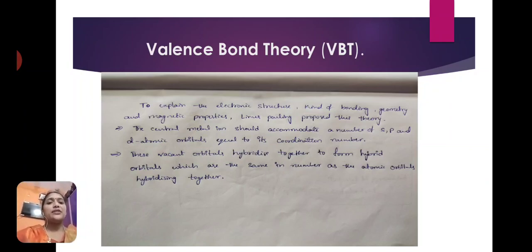Next point is these vacant orbitals hybridize together to form hybrid orbitals. The empty orbitals of the metal undergo the hybridization process and form hybrid orbitals, the same in number as the atomic orbitals hybridized together.